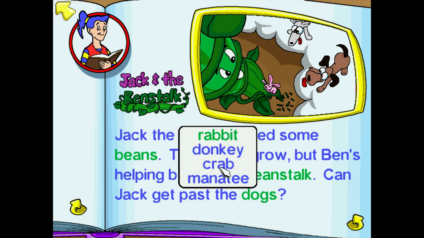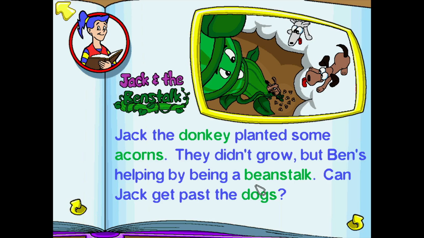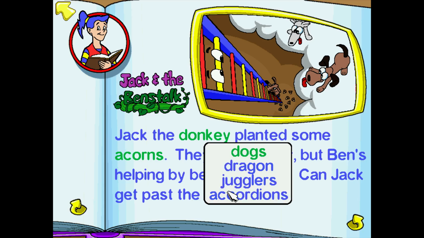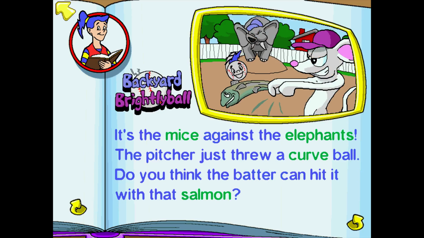Jack the donkey planted some acorns. They didn't grow, but Ben's helping by being a ladder. Can Jack get past the jugglers? Let's see. But it's not giving us anything for this.